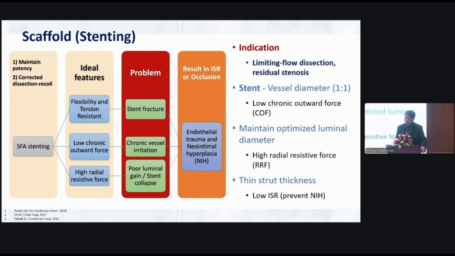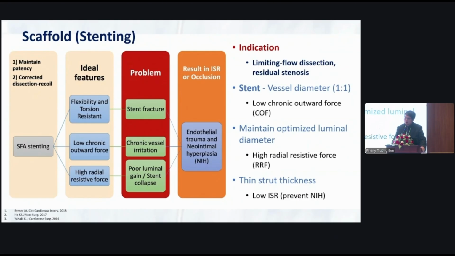For the indication of stents in our practice, we use them only for flow-limiting dissection and stenosis that cannot be corrected after re-ballooning, atherectomy, or any device. For stenting, we deploy under one-to-one vessel diameter sizing for low chronic outward force, and maintain the optimal luminal diameter with high radial resistive force. Thin-strut stents have shown low ISR, to prevent NIH. However, there is no perfect stent. A thin-strut stent may cause stent fracture, especially in the popliteal region.